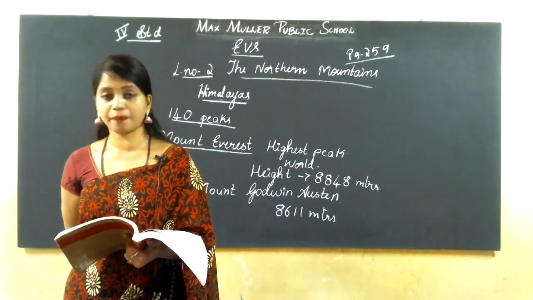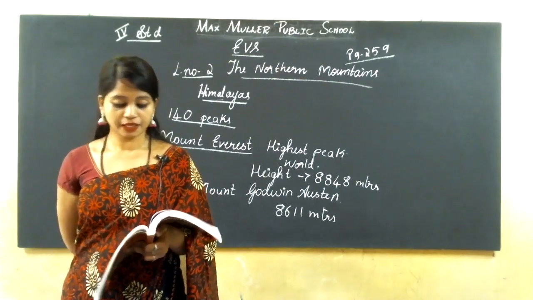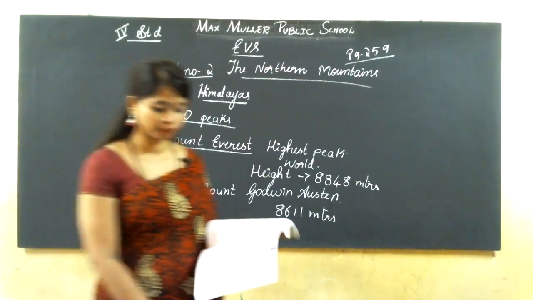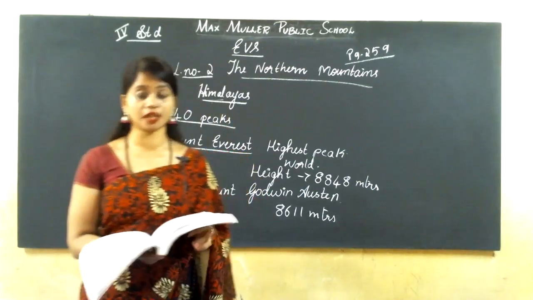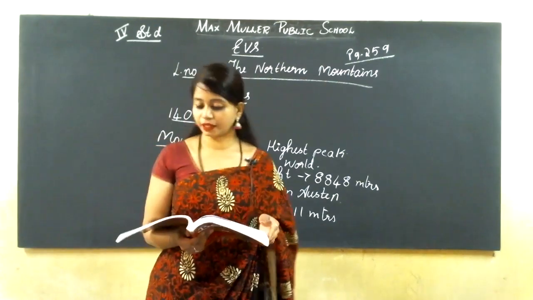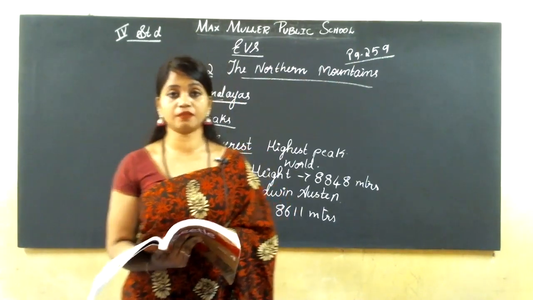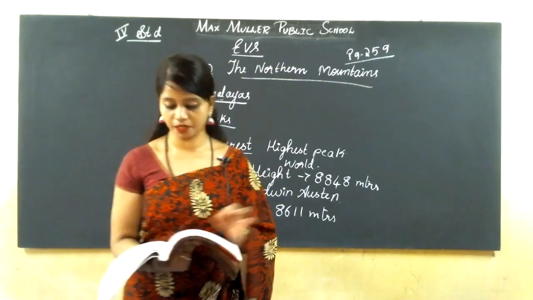Other important peaks are Kanchenjunga, Nanga Parbat and Nanda Devi. These are the other important peaks in the northern mountains.